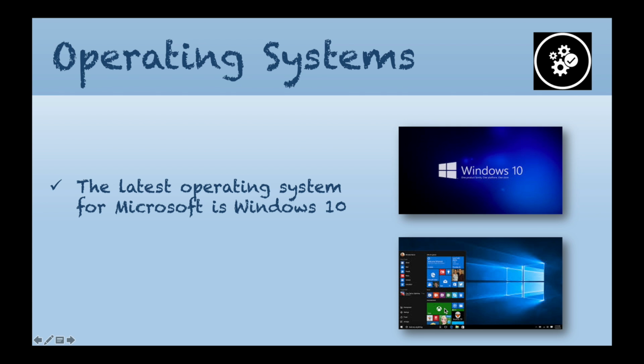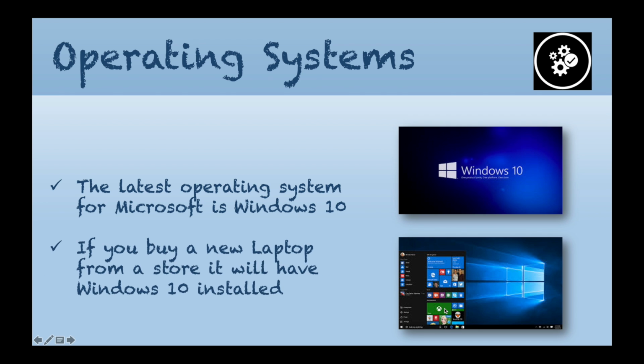If you buy a new laptop from a store, it will have Windows 10 installed. If you buy a second-hand laptop, you might get an older version of an operating system, but the majority of computers or PCs these days will come with Windows 10. So that is operating systems. Next we're going to be talking a little bit more about Windows 10. Let's get going.